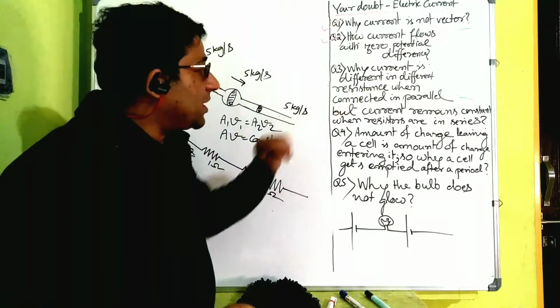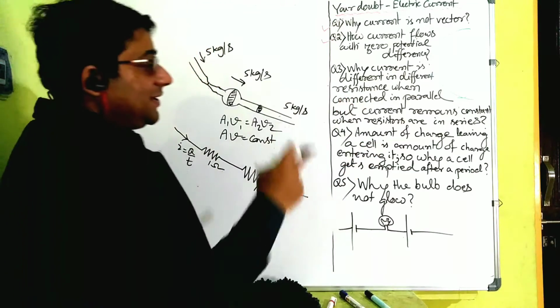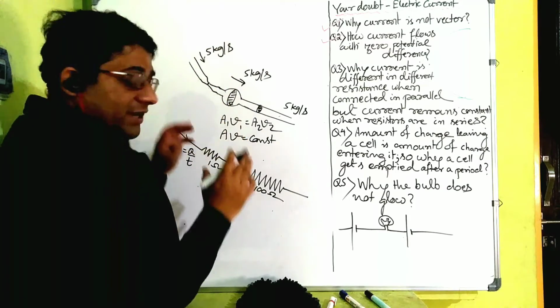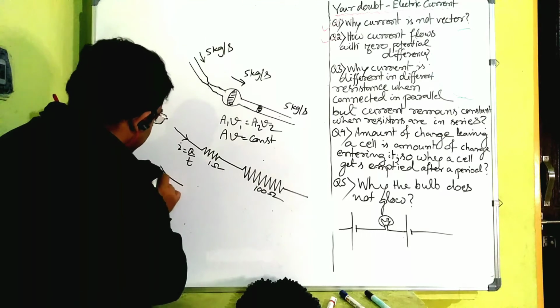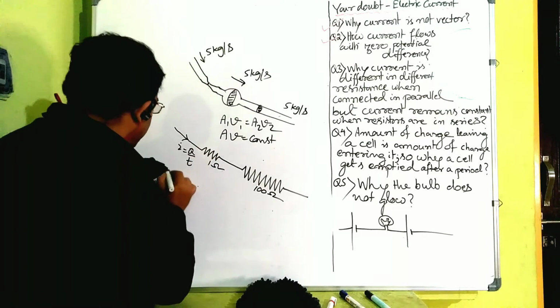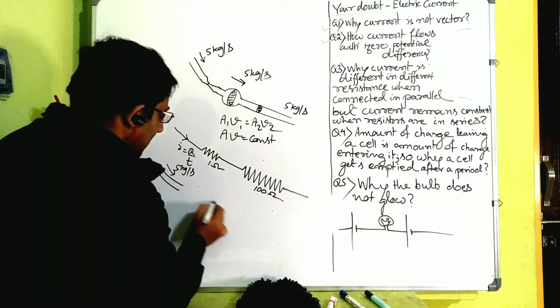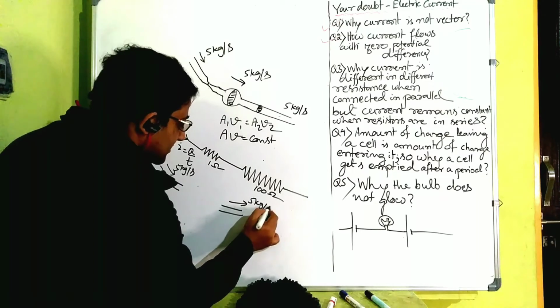Now come to the second part of the question. It asks, if it is connected in parallel, why does it differ? See, again you bring one conclusion from this only. Let us take one water column, it's flowing. Now we will take that example only. It's flowing at 5 kg per second rate. Now it will continue with that only, 5 kg per second.